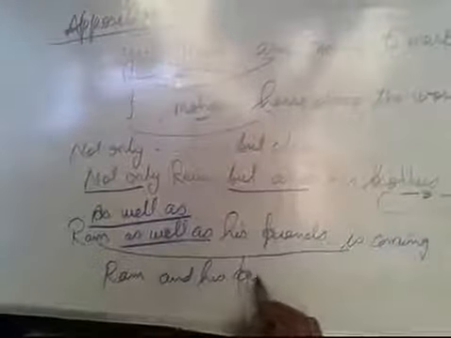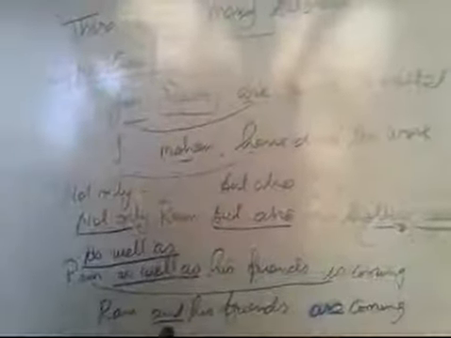But, you know very well, "Ram and his friends are coming." Here it is connected by "and", and due to this "and", "are" is given. Due to "as well as", "is" is given. So you should be very careful about this. So these are the rules. You should learn these rules very well. Write them in your copy, and next day we will discuss a further rule.